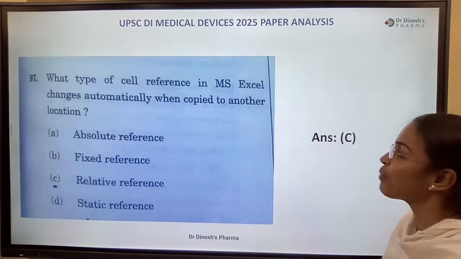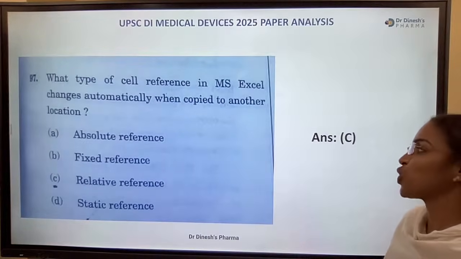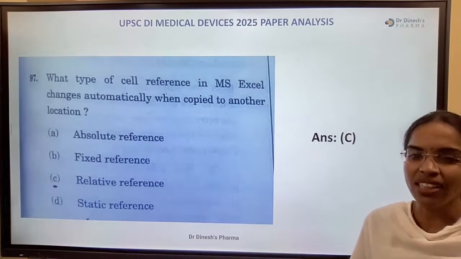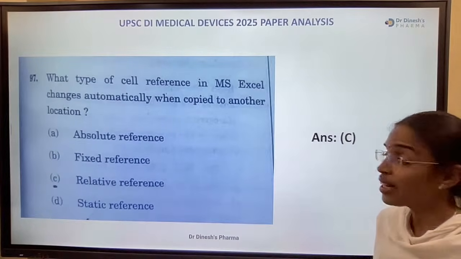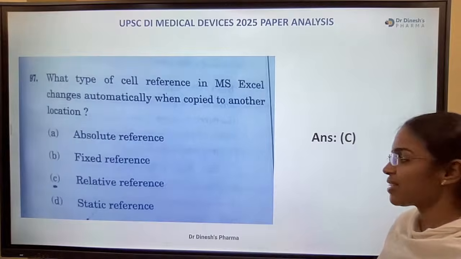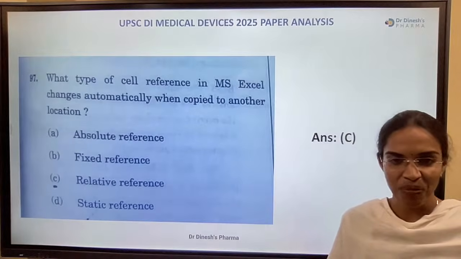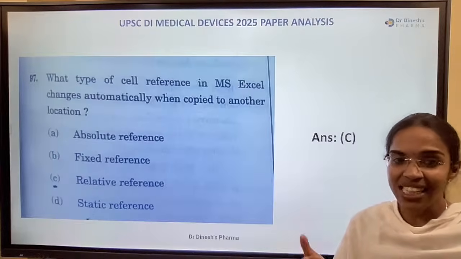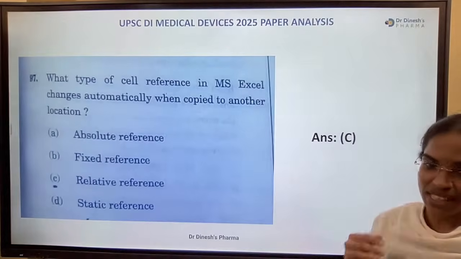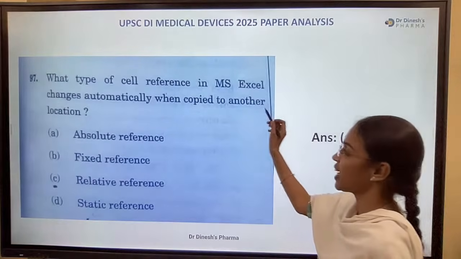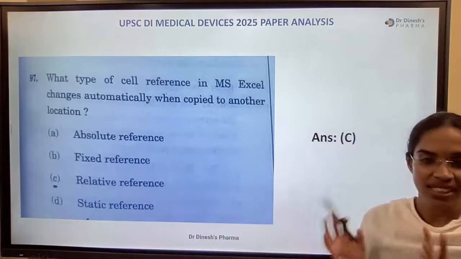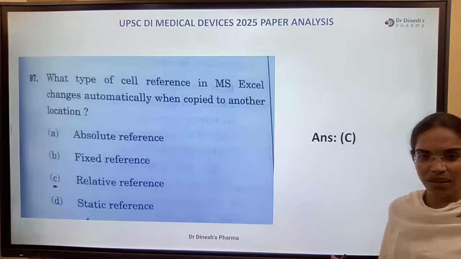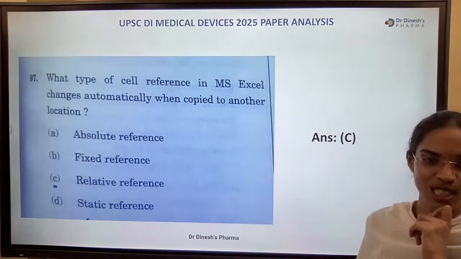What type of cell reference in MS Excel changes automatically when copied to another location? This is also a simple question. Absolute reference, fixed reference, relative reference and static reference. Which type changes automatically when copied to another location? Changing is nothing but relative. It's not absolute. Anything absolute does not change.